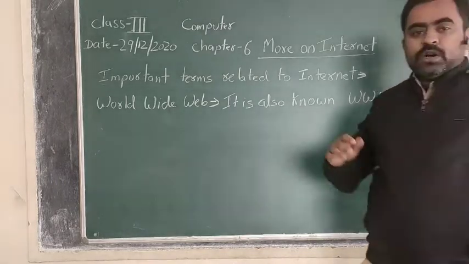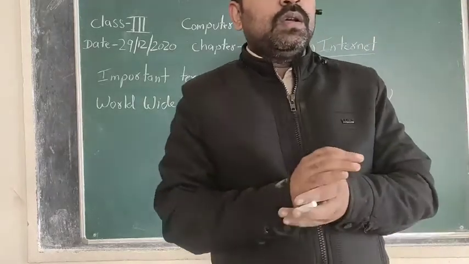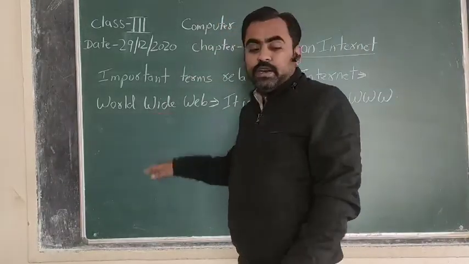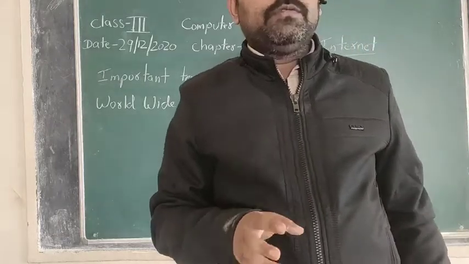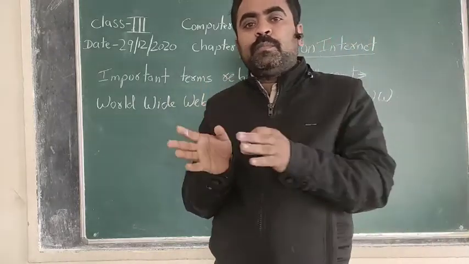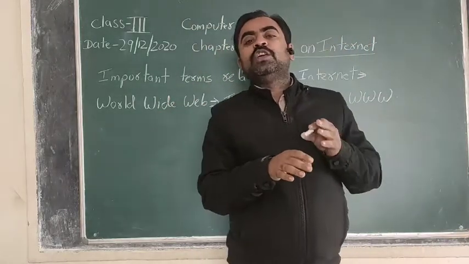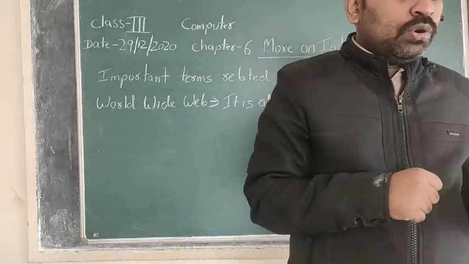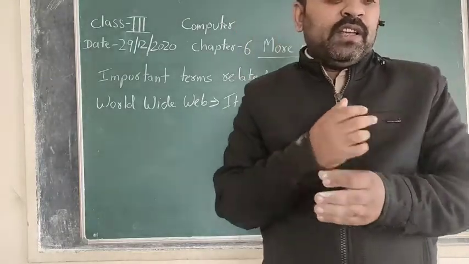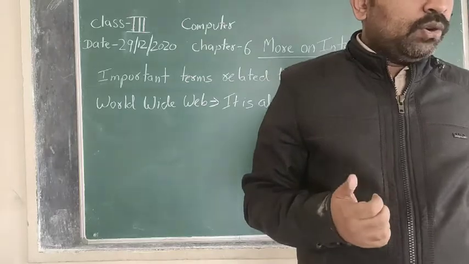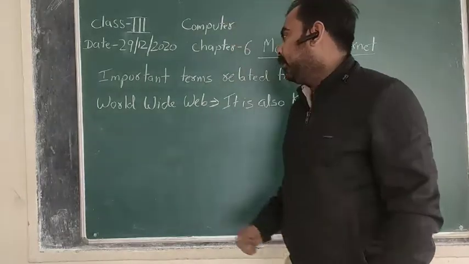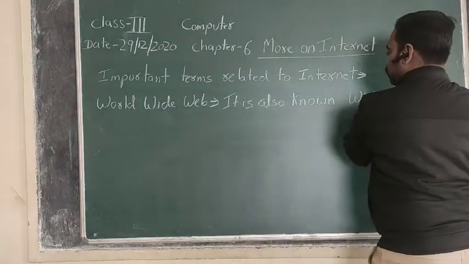A World Wide Web, or www, is simply a web. It is a subset, a subset means it is a part of the internet, which contains a huge amount of information. The information can be in any form: text, graphics, audio, video, and the www allows the user to access the data on the internet.